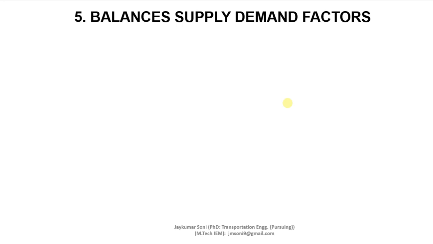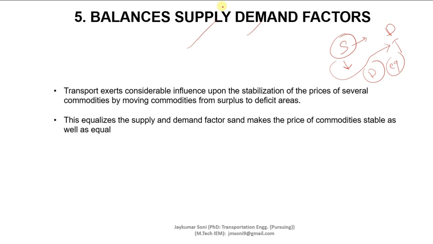So how can it be equalized? If the commodities are transported from the surplus zone to the deficit zone. Now the surplus zone means where the requirement of things is less. Deficit zone means which zones? The zones where the demand is high. If the articles are transported from this place to this place, the distribution will be equalized and the demand and supply will be balanced equally. So this is how it equalizes the supply and demand factors, and it makes it stable.